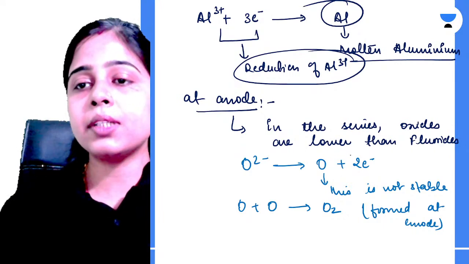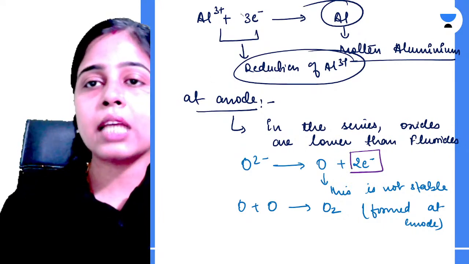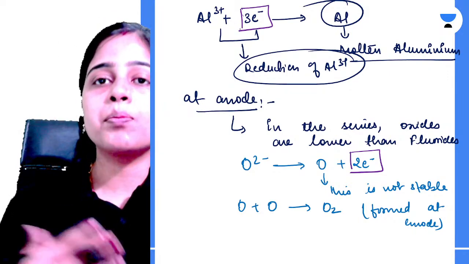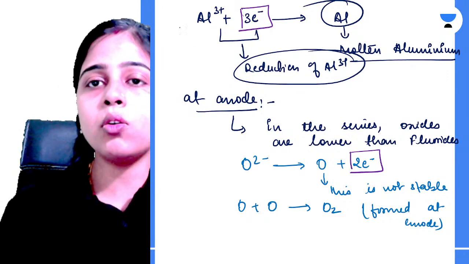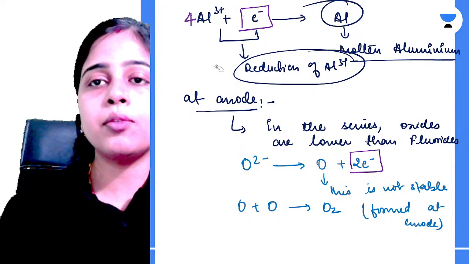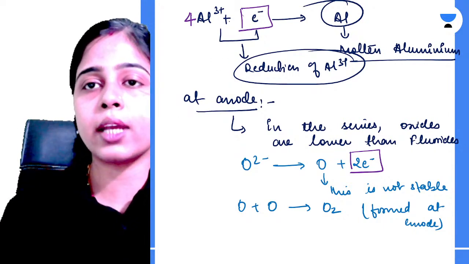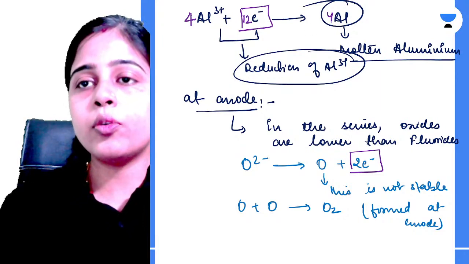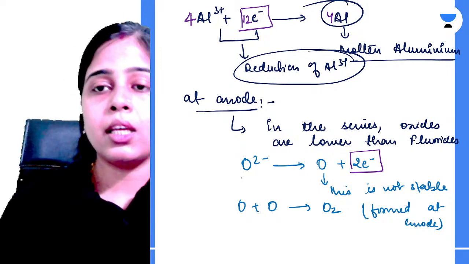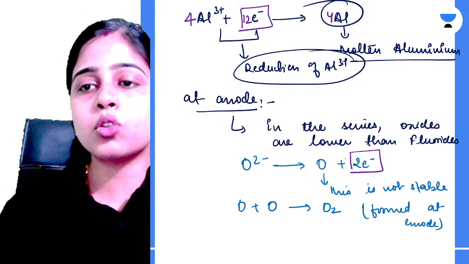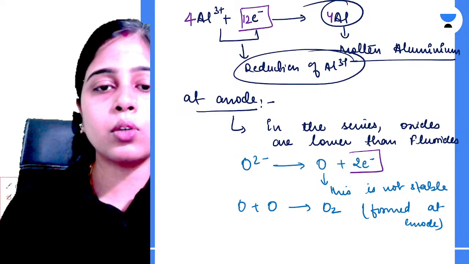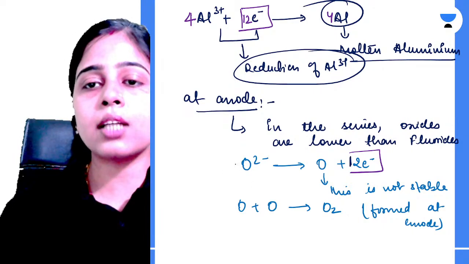ठीक है. यहाँ पर देख लो आप 2 इलेक्ट्रॉन लॉस हो रहे हैं, यहाँ पे 3 इलेक्ट्रॉन गेन हो रहा है. Okay. So what we can do, we can balance this number of electrons. How? By putting 4 over here. If we put 4 over here, then your 4 ions of aluminium have to gain 12 electrons, and then 4 moles of aluminium will be formed, which will be produced as molten aluminium. Here 12 electrons are gained, so 12 electrons have to be lost also. So 12 electrons loss अगर होना है, so how many oxygen ions should be there?